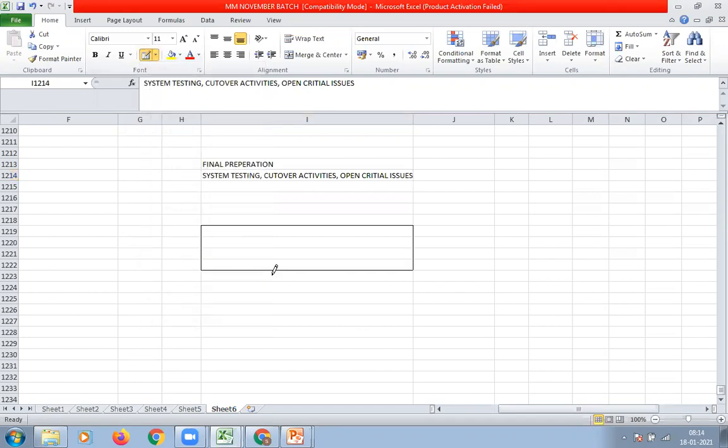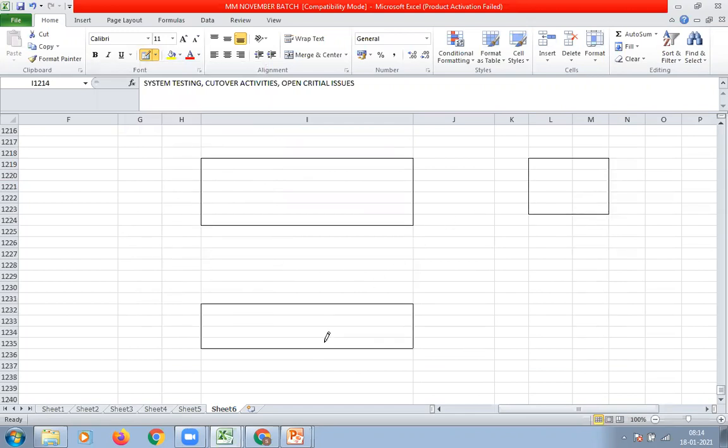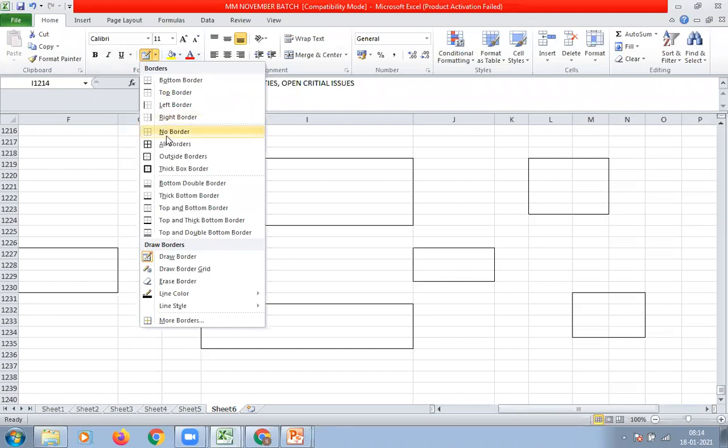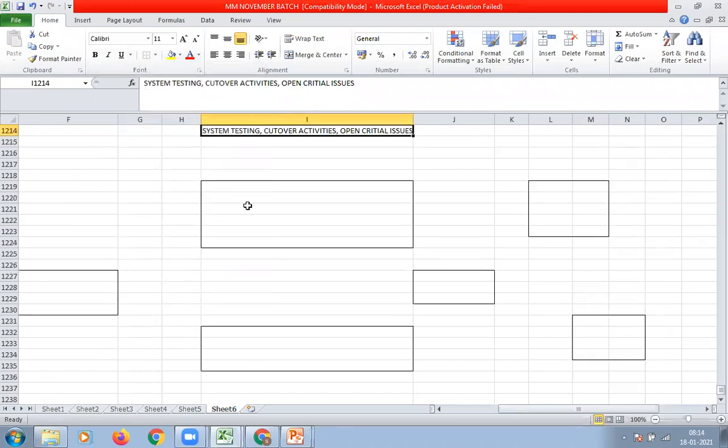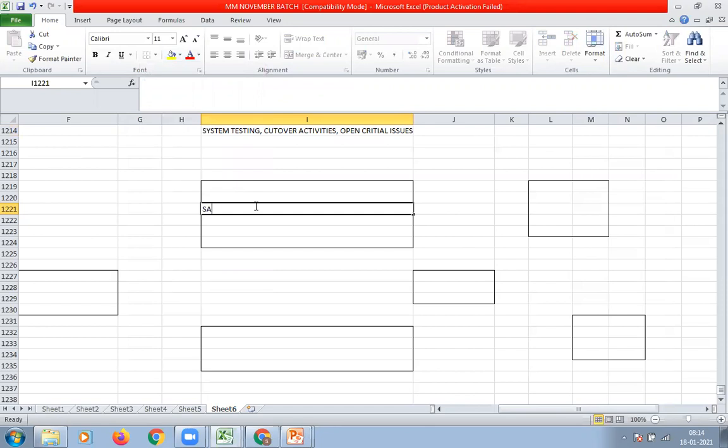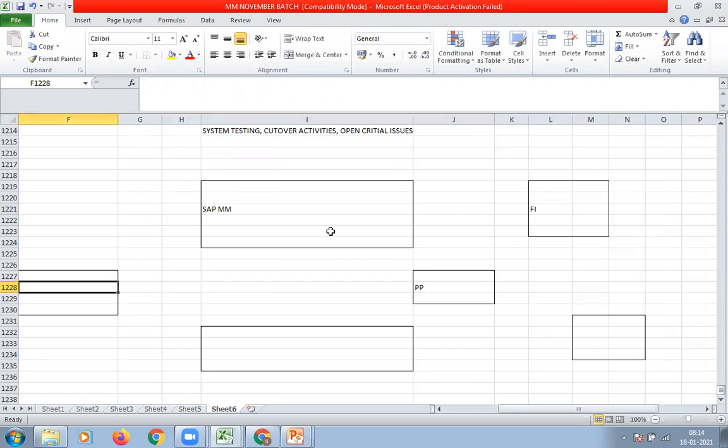For example, these are all different applications of the systems in our project. There is a SAP MM module, then FI module, then a PP module, and some other third-party application, not SAP application.